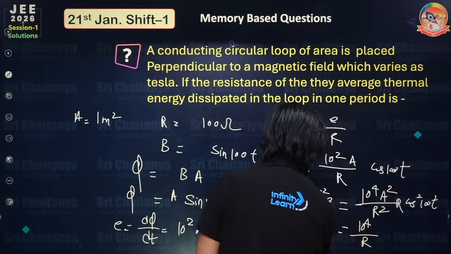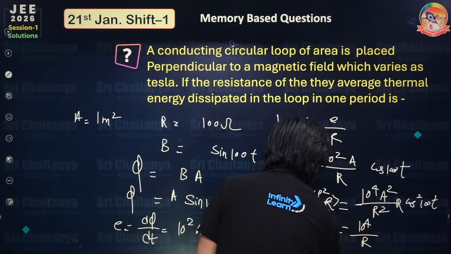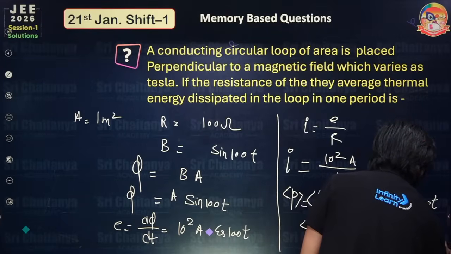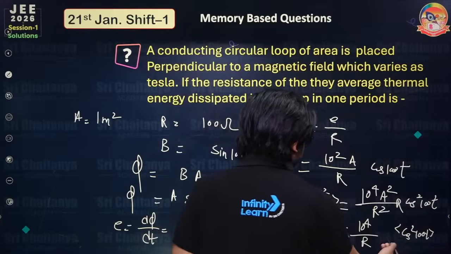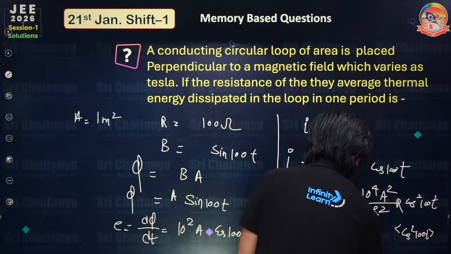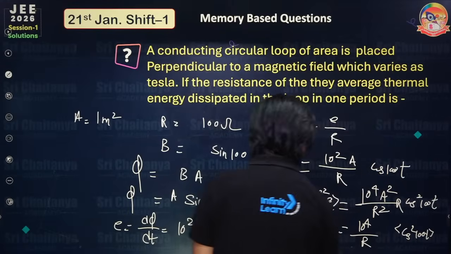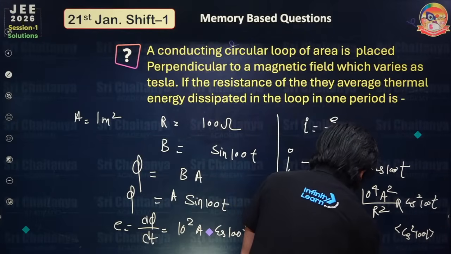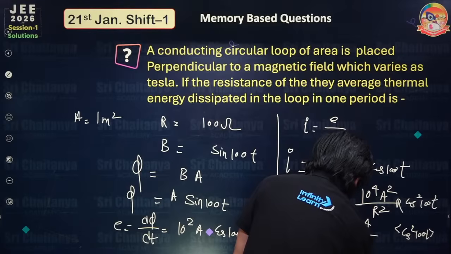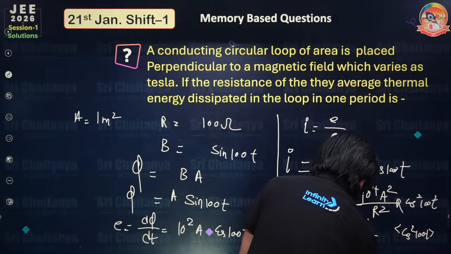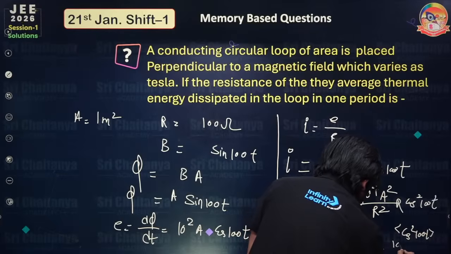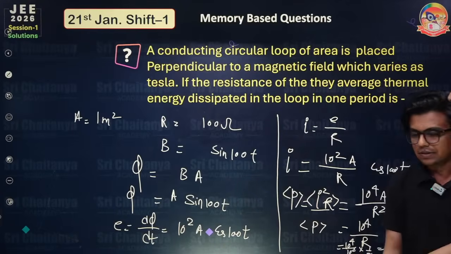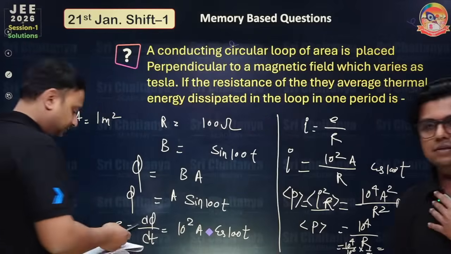If you want to write the average power, you have to take the average of cos square 100t, and that average is 1 by 2. So you now get tan raised to the power 4 divided by tan raised to the power 2 into 1 by 2, which is 100 by 2, and that is 50. Okay, so sir, can take the next question.